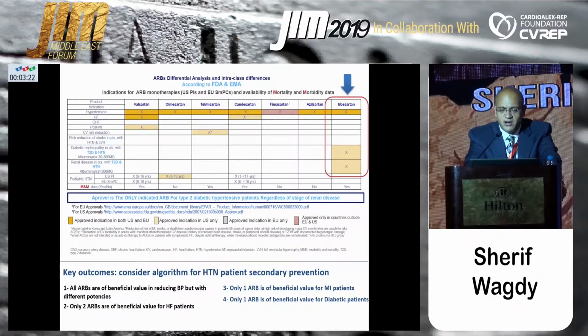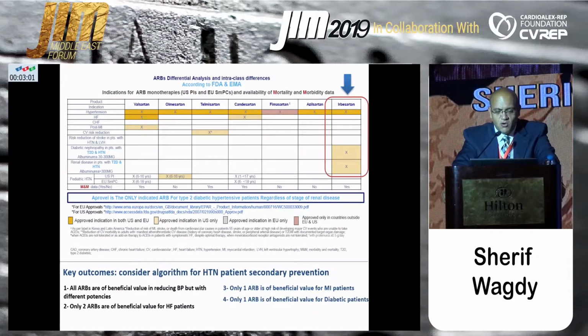That's why, according to the FDA and EMA, irbesartan is one of the ARBs that has a specific indication in hypertensive patients, especially patients with diabetic nephropathy, type 2 diabetes, and hypertension with albuminuria, as well as kidney protection from end-stage renal disease.